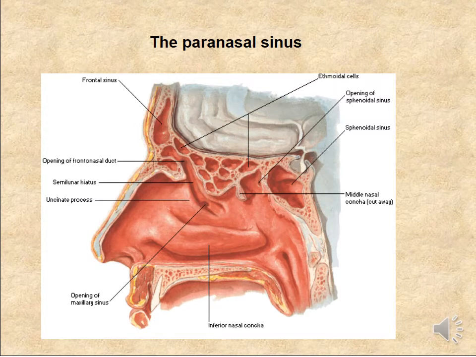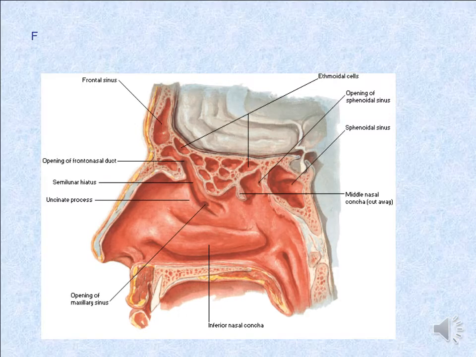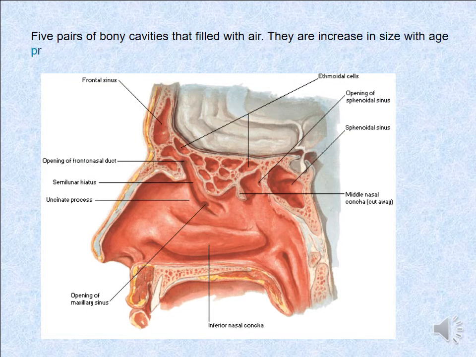The paranasal sinuses have 5 pairs of bony cavities that fill with air. They increase in size as age progresses. There are pairs of cavities within the cranial bone and only one facial bone that have cavities called paranasal sinuses.